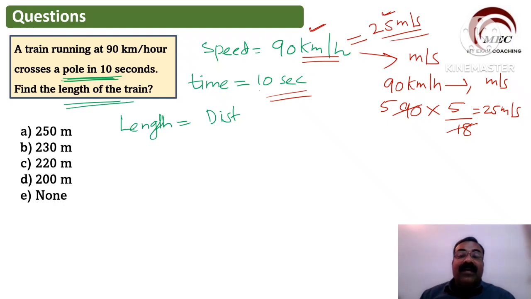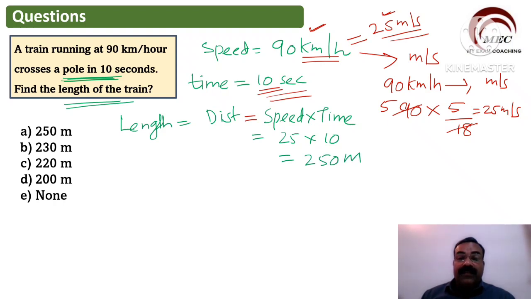Time taken is 10. So distance is equal to what? Distance is equal to speed into time. This is the formula we have seen, speed into time. So distance is equal to what? How much is the speed? 25. How much is the time? 10. So this is equal to what? 250 meter. So length of the train will be equal to distance, which is equal to 250 meter. Then accordingly you can mark option A as the correct answer. Option A is equal to 250 meter.